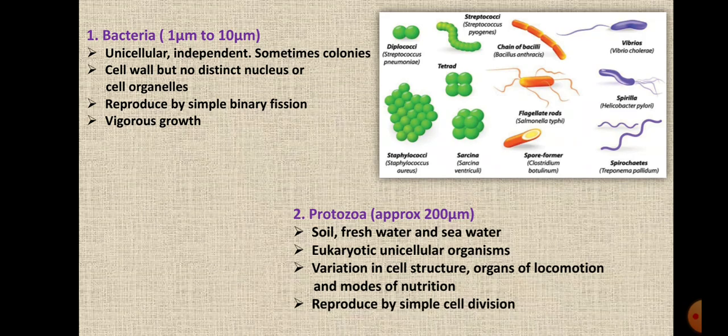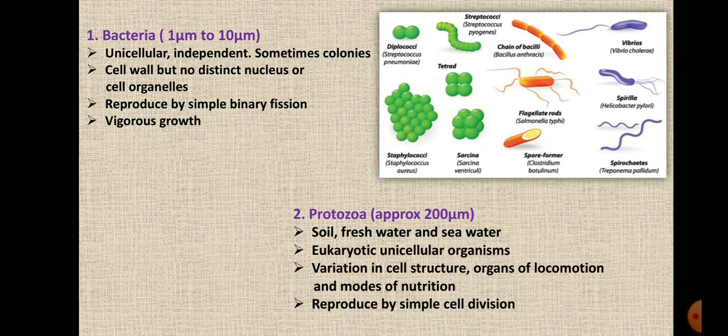The second one is protozoa. Now protozoa are approximately 200 micrometers in size. They are found either in the soil or in fresh water or in sea water. They can be found anywhere and they are eukaryotic unicellular organisms.